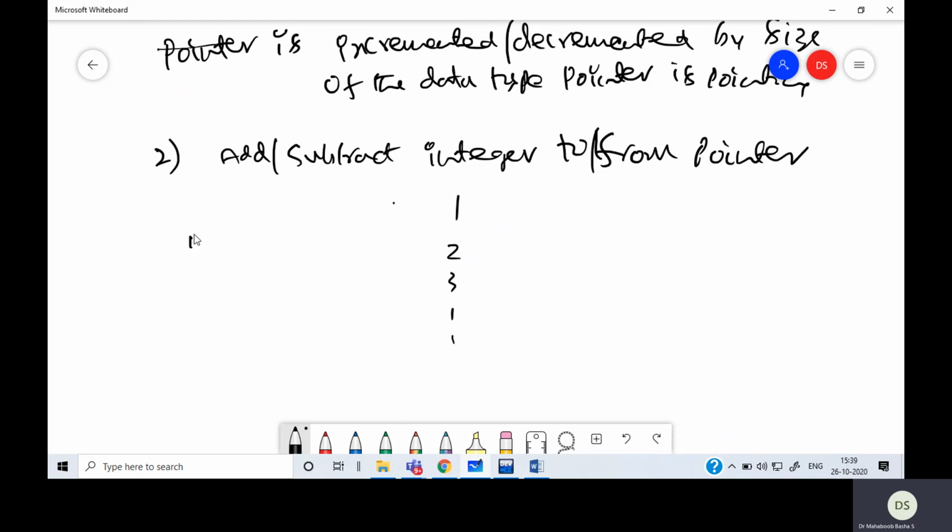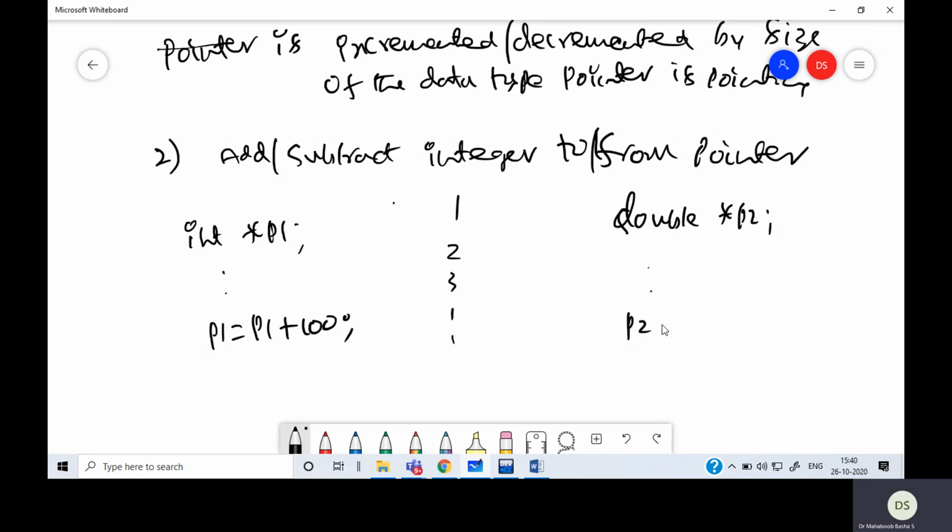So if I have a pointer int asterisk p1, and suppose it is pointing to some integer, I can say p1 equals p1 plus 100. Then I may have a double pointer, double asterisk p2, pointing to some variable, and p2 equals p2 minus 25.